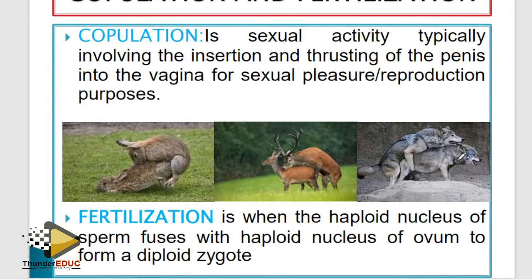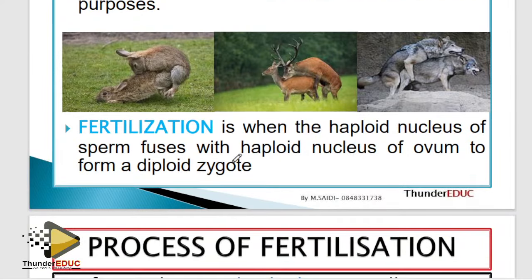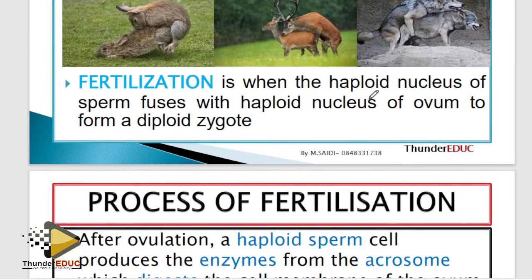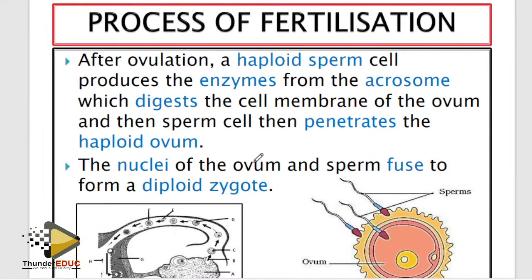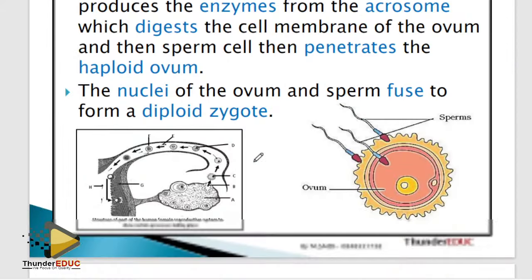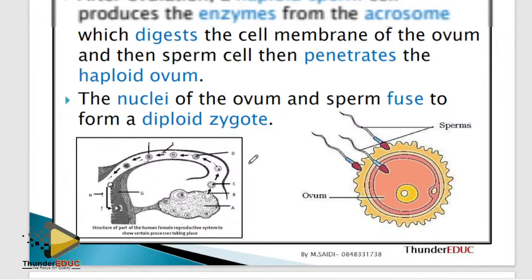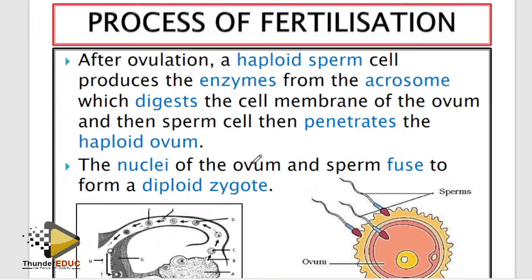Okay, copulation. Copulation, obviously, is sex. But you explain it, so I'm not going to. Fertilization, I said, is when the haploid nucleus of the sperm fuses with the haploid nucleus of the ovum to form the diploid zygote. That's the best answer. If you have another answer, cool, but make sure you write what they gave you in the booklet. Process of fertilization is simple, but sometimes when they ask you this, you fail.